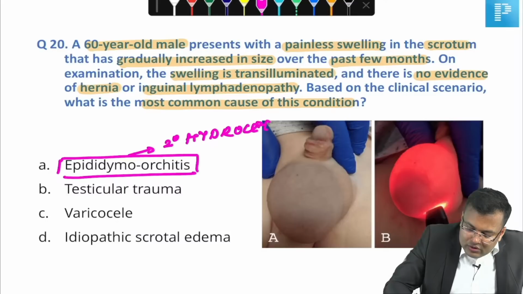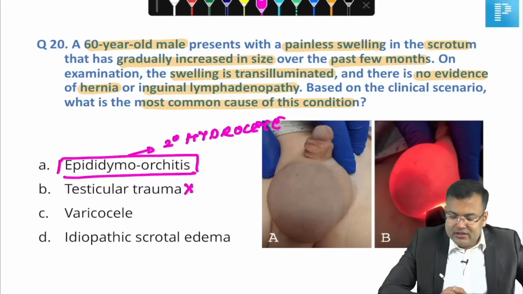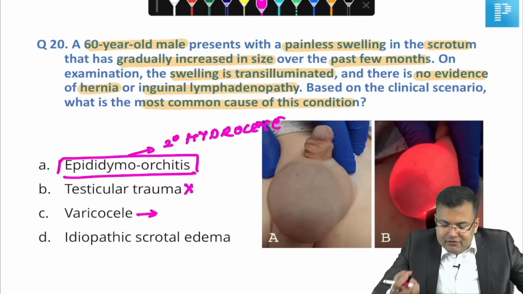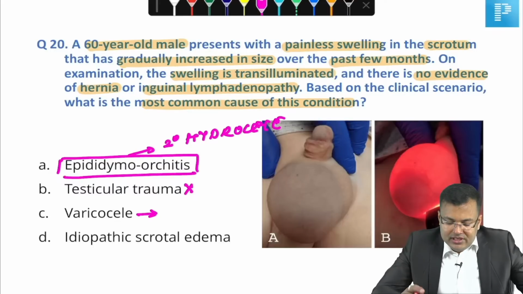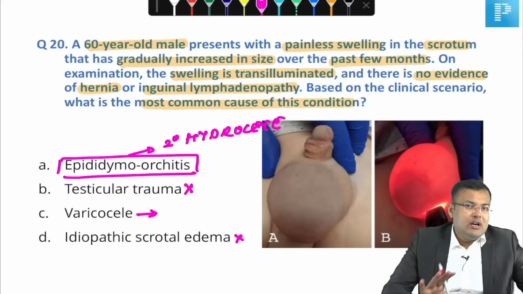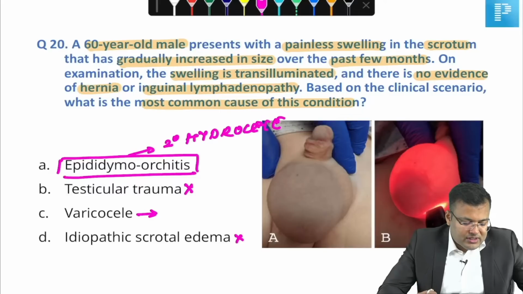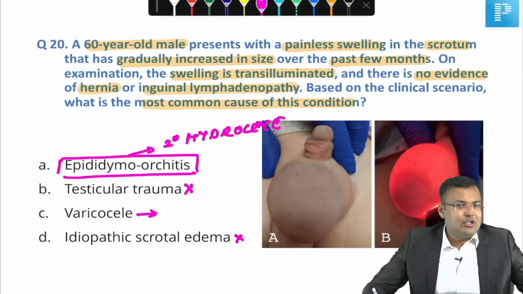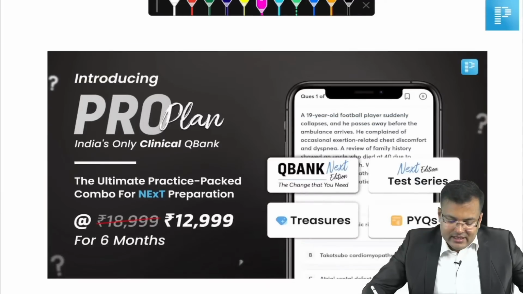You can rule out the other options. Testicular trauma, it is not painless. Varicocele, there is a bag of worms-like sensation, and trans-illumination is not positive. In idiopathic scrotal edema, yes, there is edema of the scrotum, so the trans-illumination test is not positive. Clear guys? So the correct answer is option A. So this was the clinical question session guys. Yes, this was really very interactive.